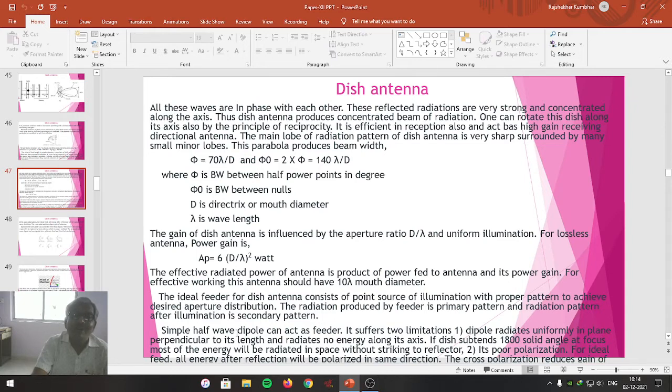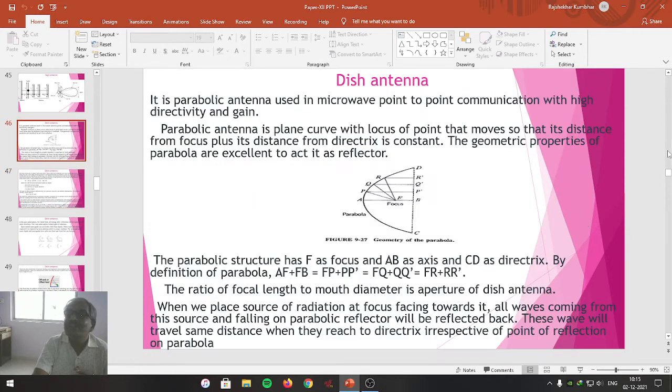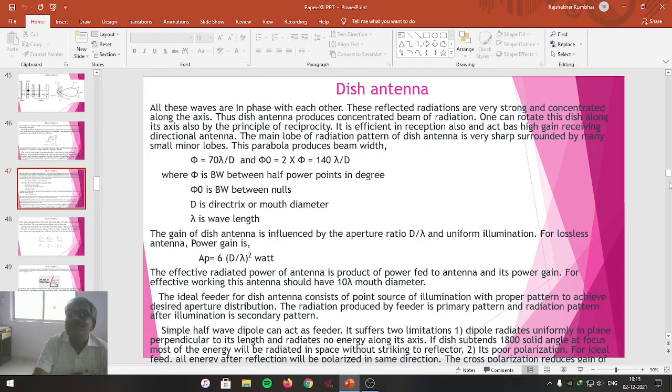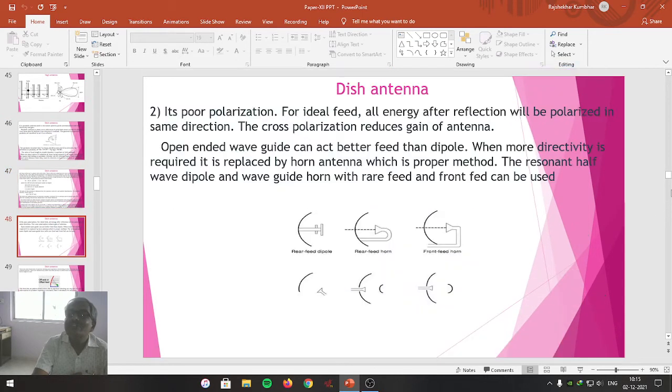Even a simple half-wave dipole can act as a feeder. Half-wave dipole we have studied in the last lecture. If you replace that point source by a half-wave dipole, at F you have to place the dipole which we studied last time. So this is the situation. Look here, this is the dipole which is placed as the feeder.